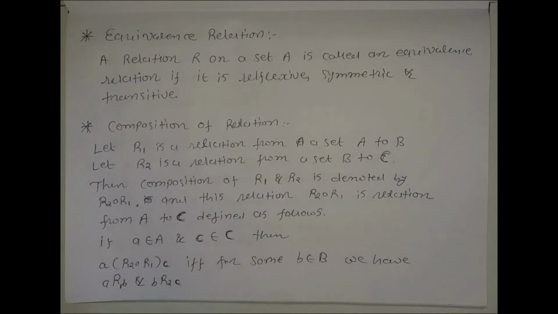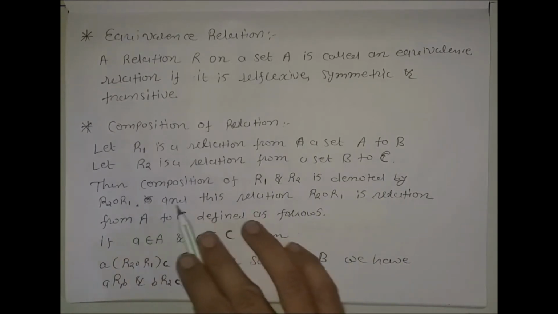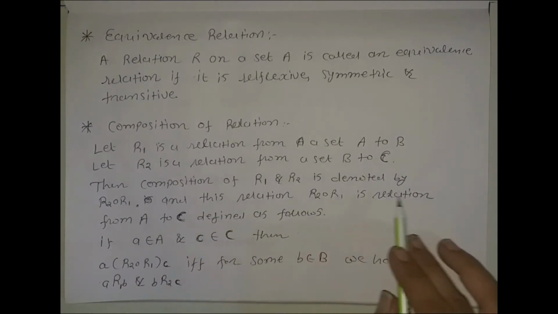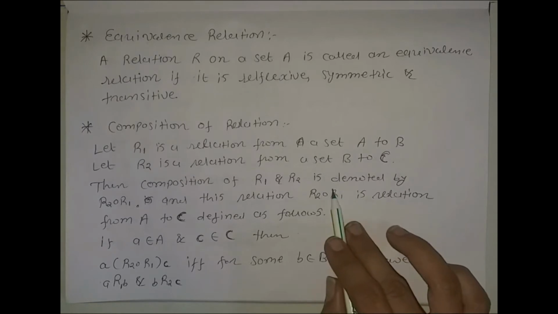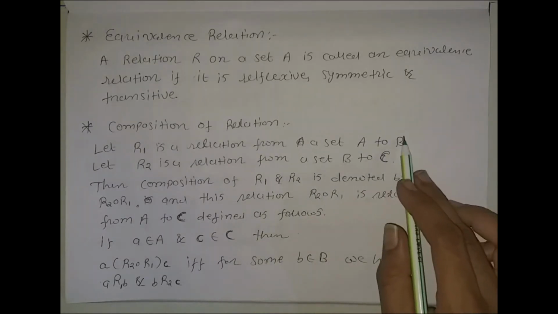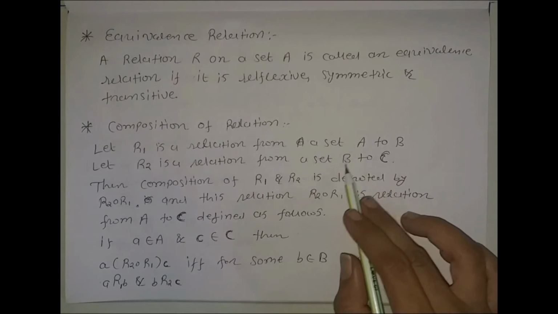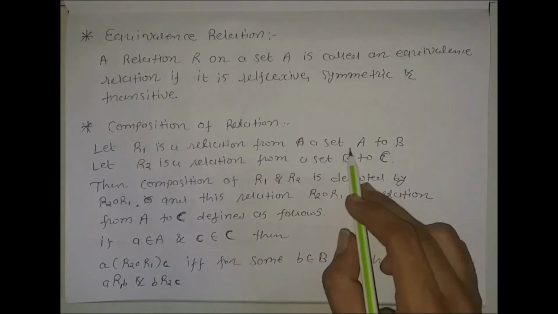We will define only R2 composed with R1, and this relation is a relation from set A to set C, because our first relation is R1 and the domain of R1 is A. Similarly, the second relation is R2 and the domain of R2 is B. So set B works as a bridge between R1 and R2.